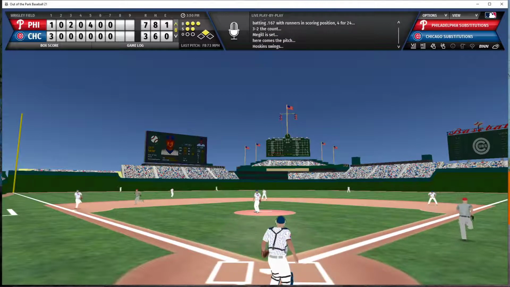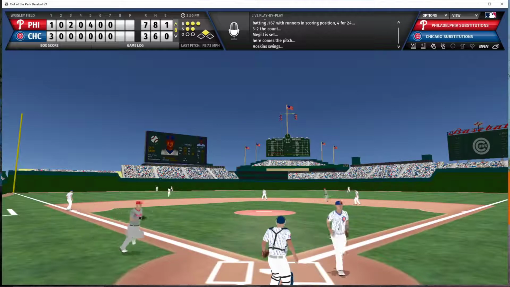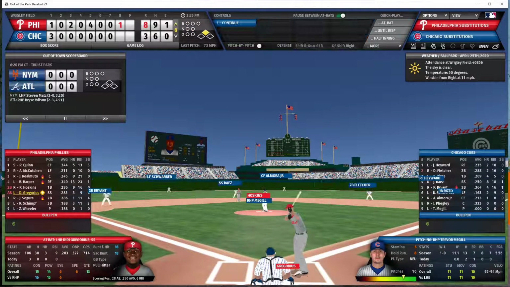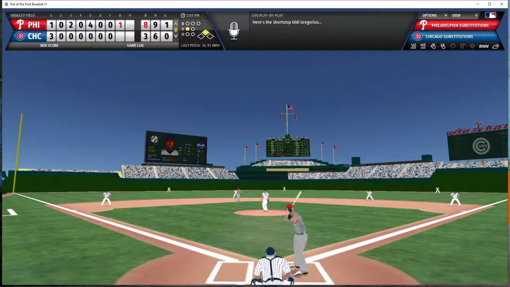That is going to be hit into the gap in left center field. Harper is going to come around third. He will score. Hoskins slides into second with the second consecutive double. And now the Phillies own an 8-3 lead. McGill will pitch to the batter Gregorius with nobody out and a runner on second. 1 strike count. McGill comes to the plate.